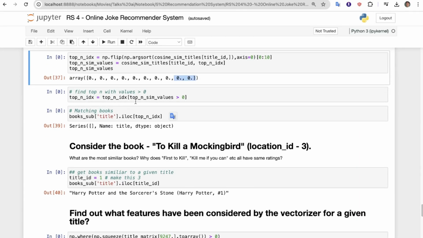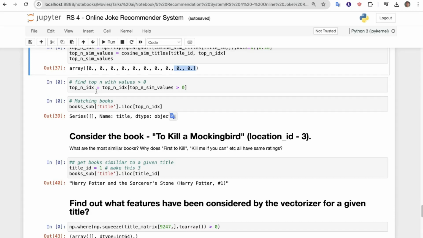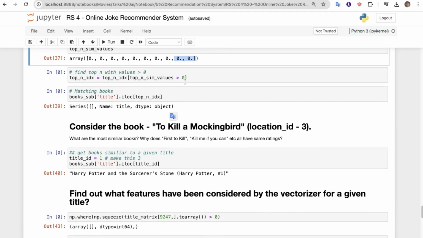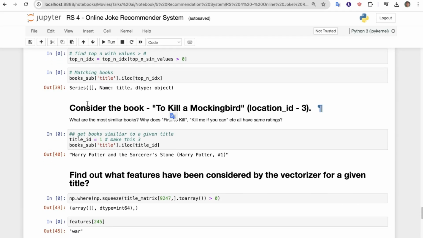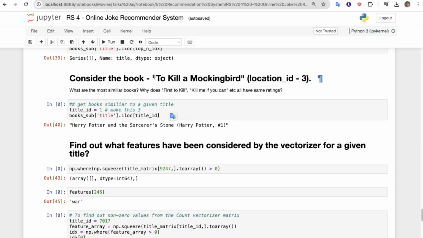Find the top n with values greater than 0. So top_n_index equals top_n_index of top_n_similar_values, that is, if greater than 0. Now book['title'].iloc, so we are applying this top_n_index on it. So we got a series of the list of names and of course the data type.